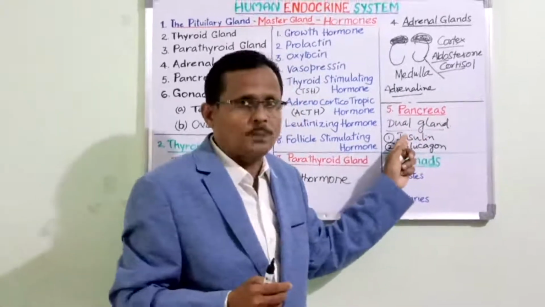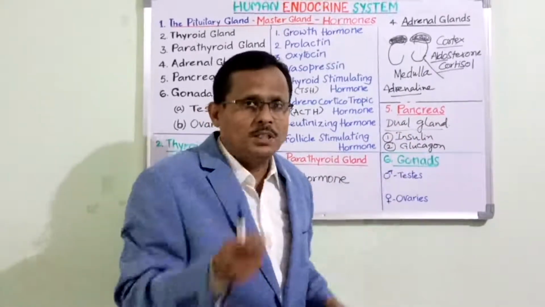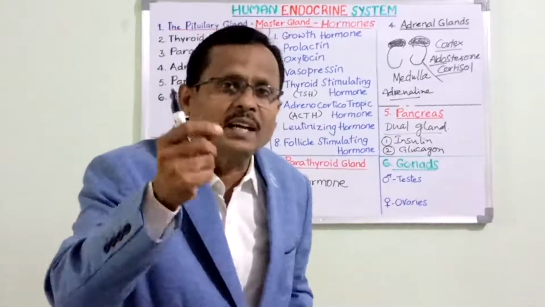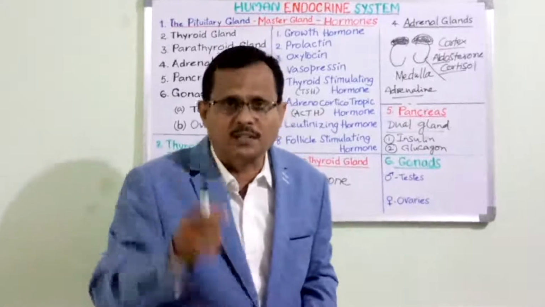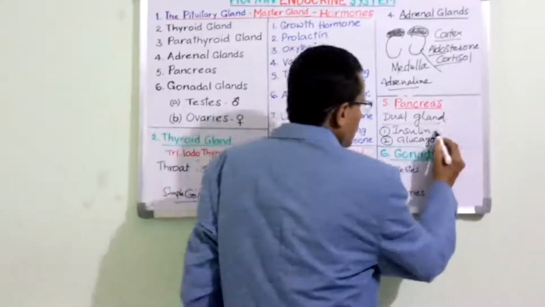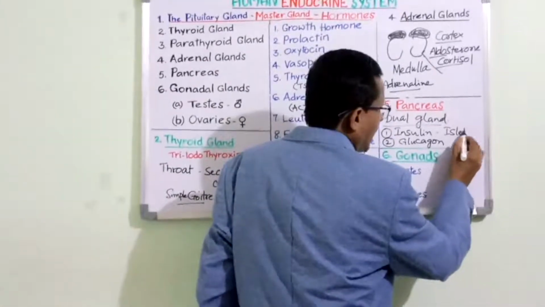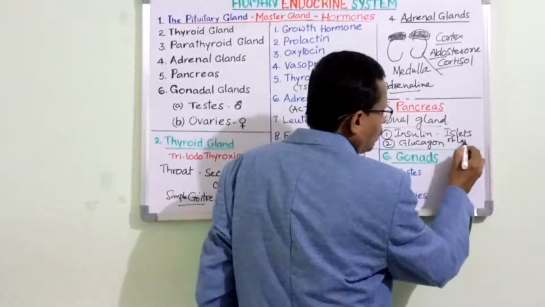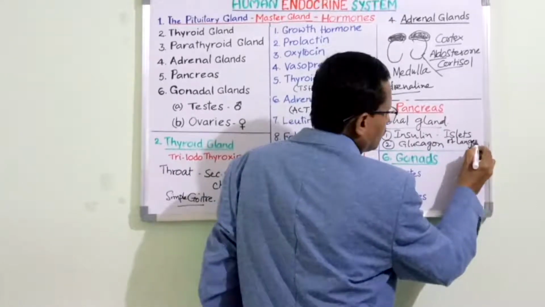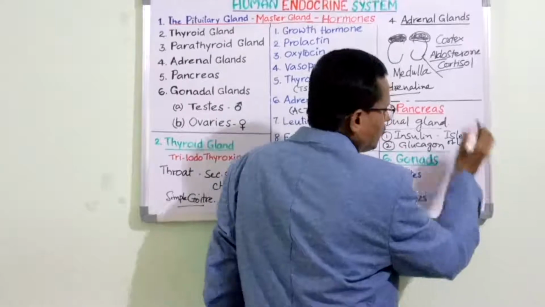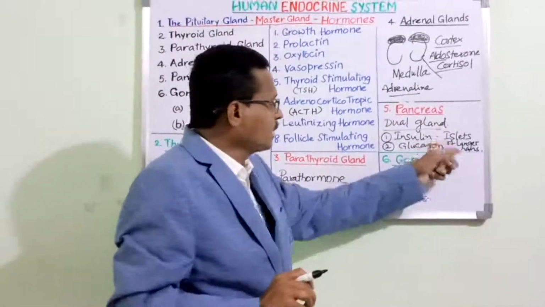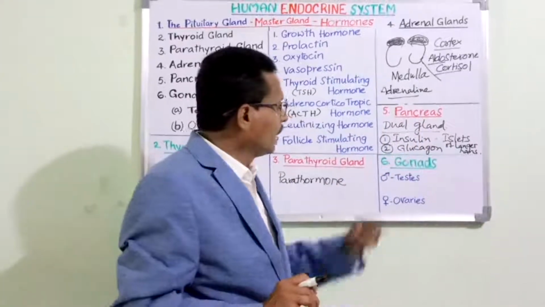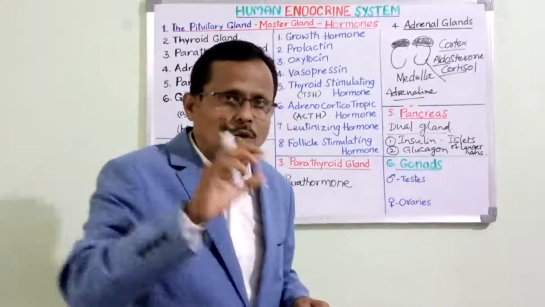Insulin is released by the pancreas from the specialized cells called islets of Langerhans. These were named after a famous scientist called Langerhans, and hence the cells are called islets of Langerhans. These are very minute cells. So islets of Langerhans release insulin, and this insulin converts the glucose into glycogen.